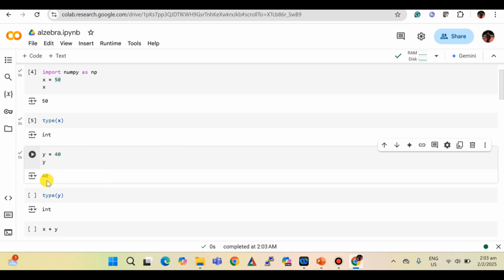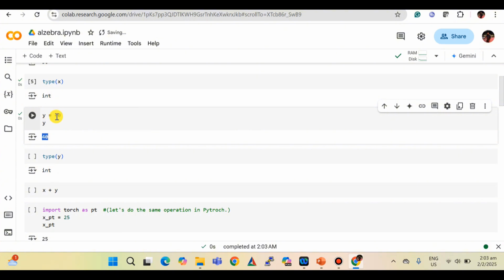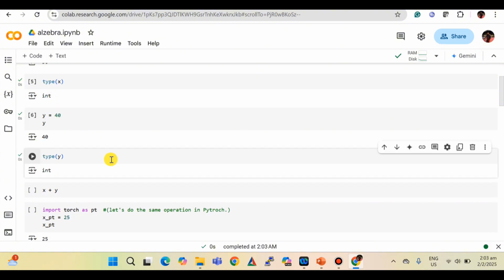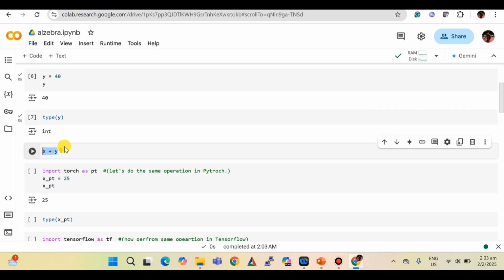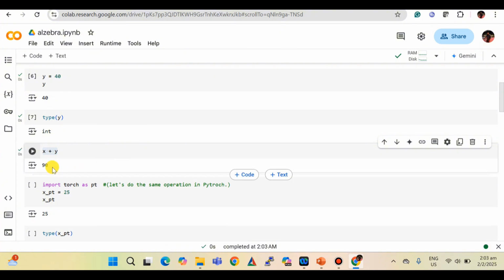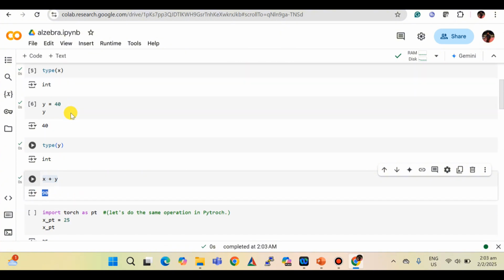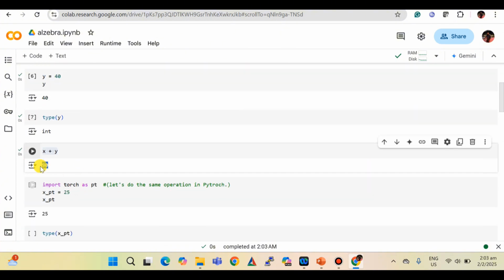The y value is 40, and we get the value 40 because we have already defined it. We can also get the type of y. We can do mathematical operations like x plus y, which gives the sum: 50 plus 40, 90.